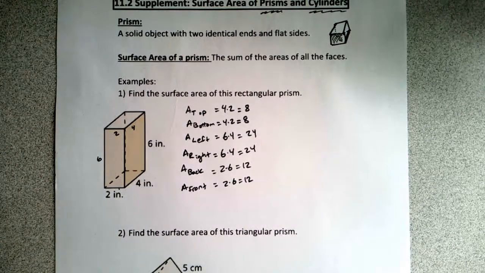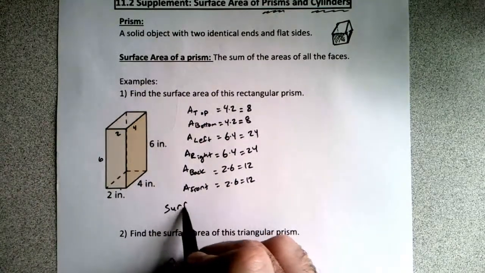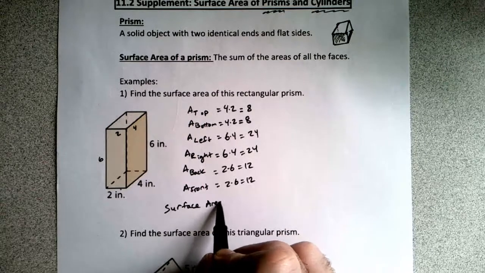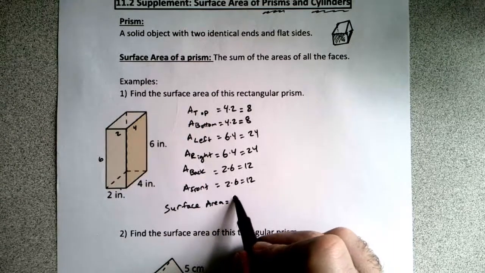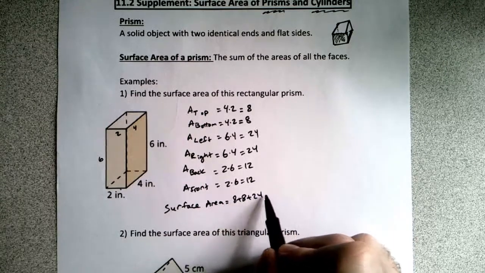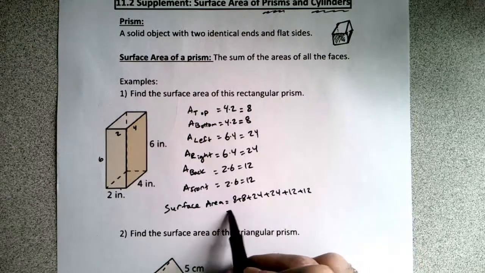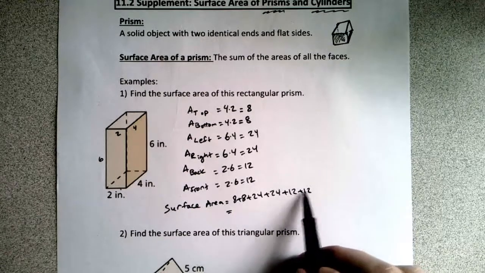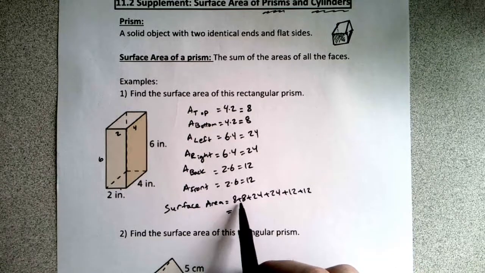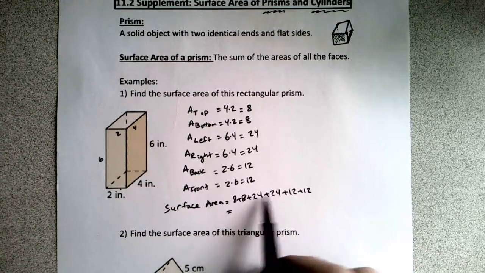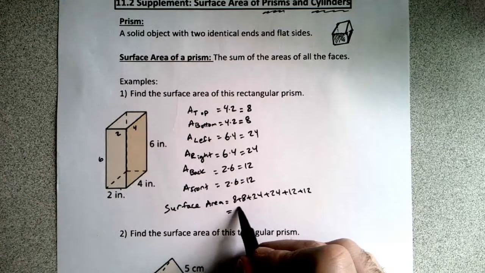Okay. So to find the surface area, we just need to add them all up. So 8 plus 8 plus 24 plus 24 plus 12 plus 12. Don't need a calculator. We got 24 plus 16. That is 40. Plus 48 is 88.